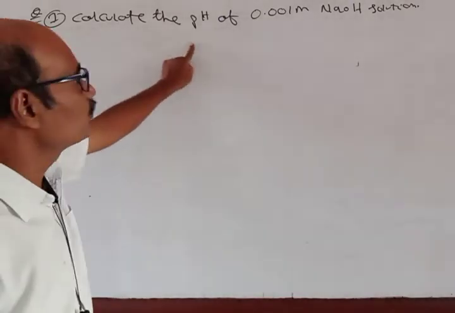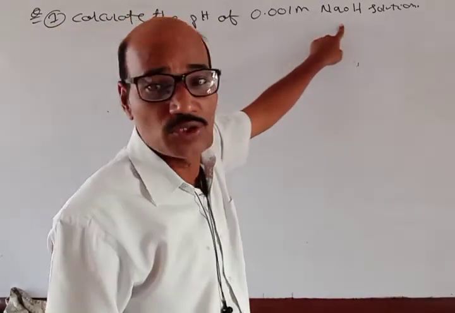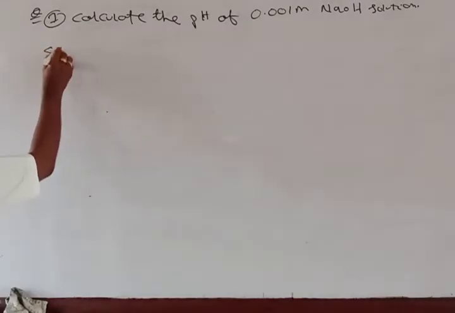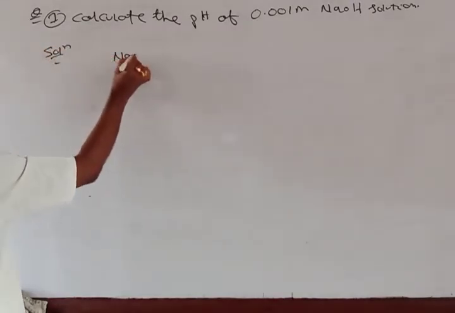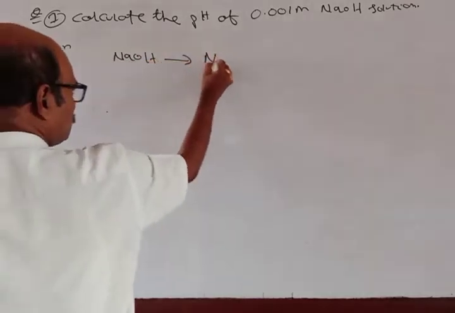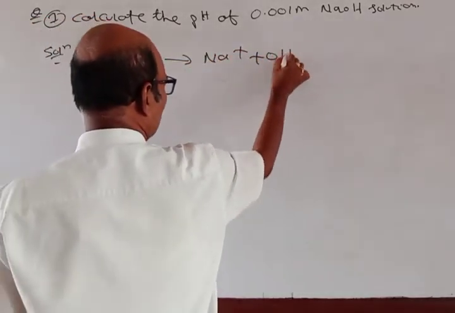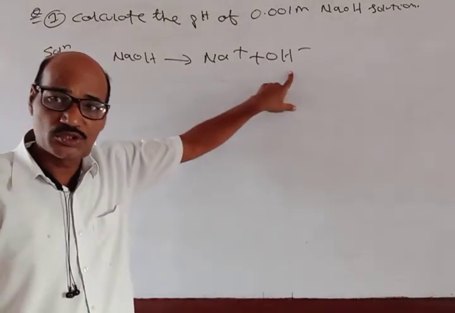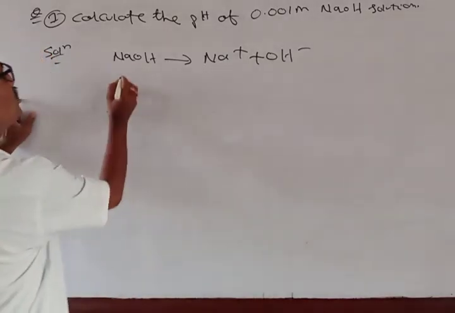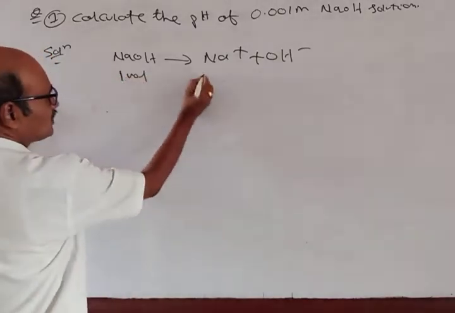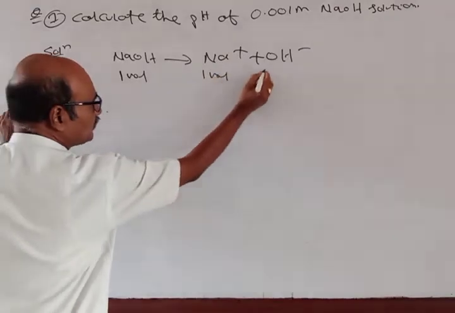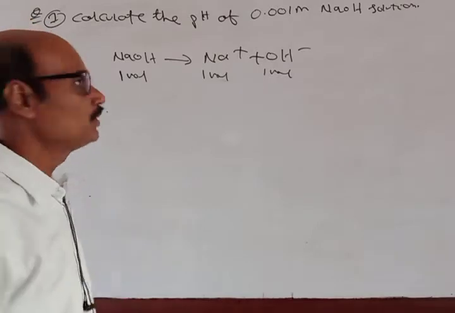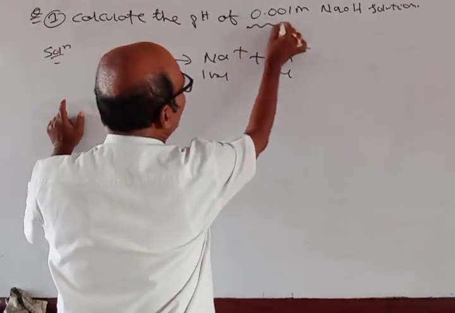You will see NaOH gives Na plus and OH minus. So here one mole of NaOH gives 1 mole of Na plus and 1 mole of OH minus.